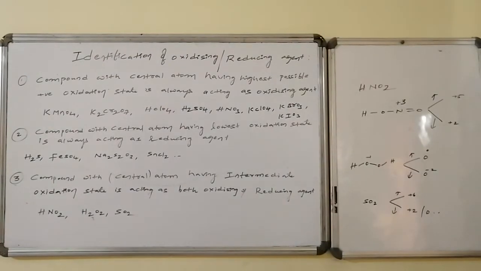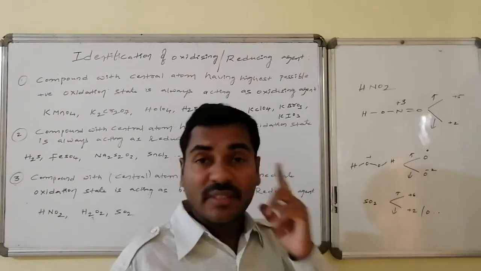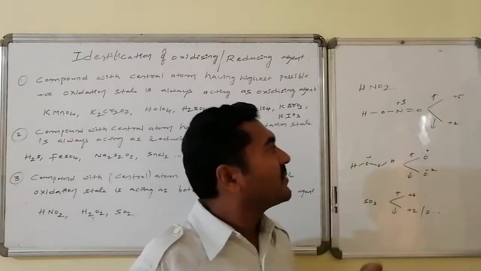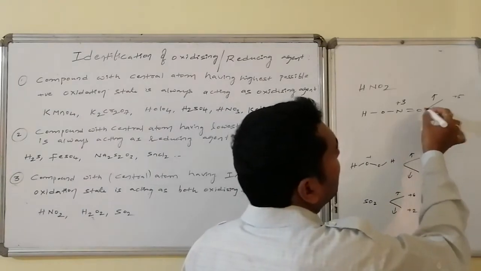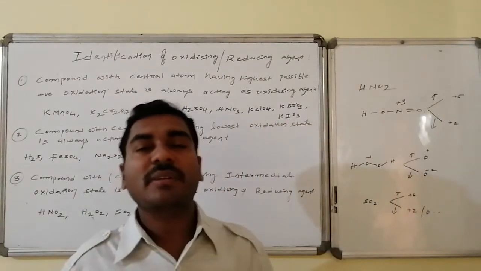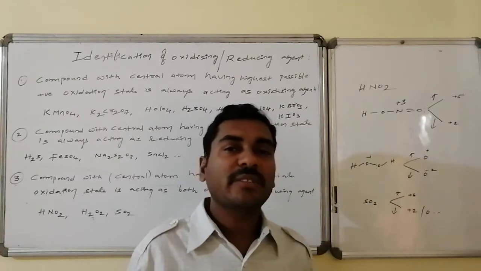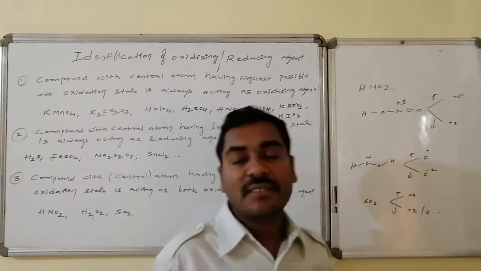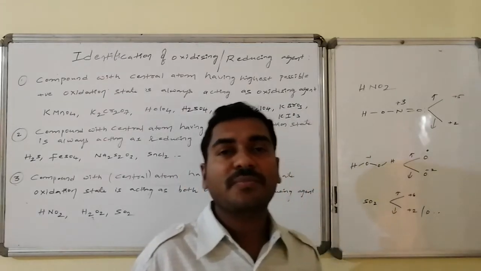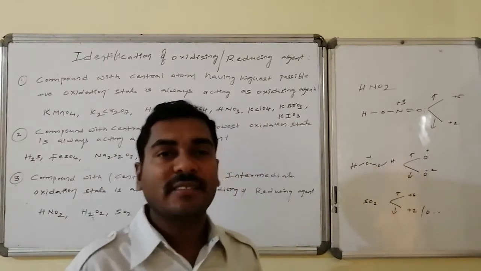See, in nitrous acid HNO2, the structure of nitrous acid is like this, whereas nitrogen is having oxidation number of +3. If it is involved in chemical transformations, it may increase the oxidation number of nitrogen from +3 to +5, because the group number is 5, the highest possible stablest oxidation state for nitrogen. In certain other reactions, it may decrease to +2 also. Thus, it is acting as a reducing agent, and it is acting as an oxidizing agent.